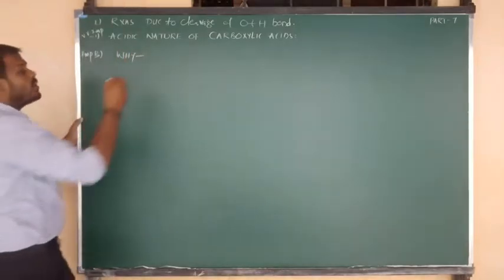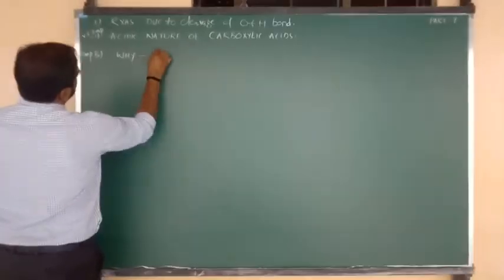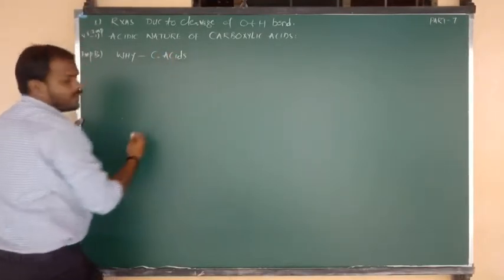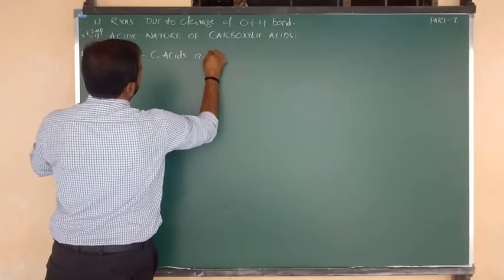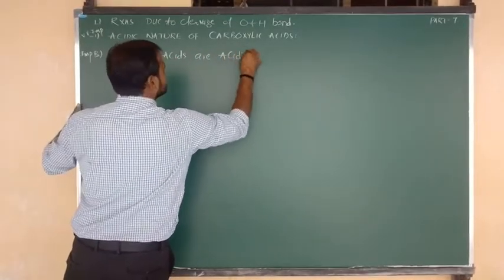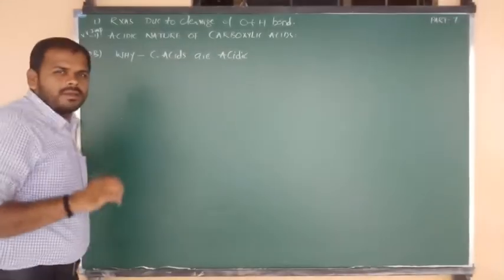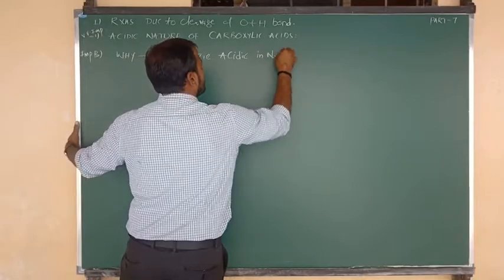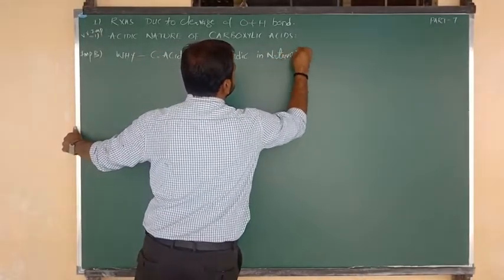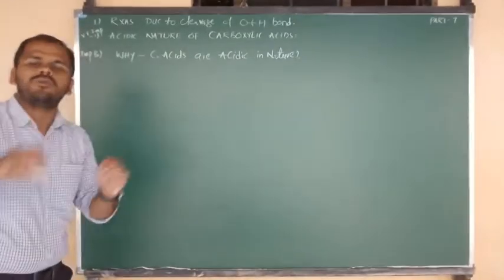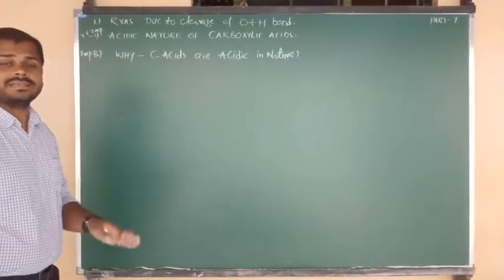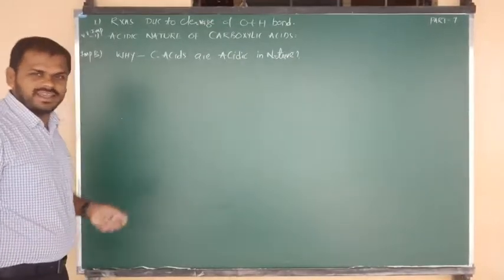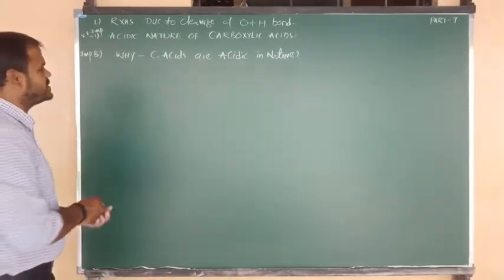The question is, why are carboxylic acids acidic in nature? Here they are not asking for reactions. In the previous question they asked for reactions, to give the proof for acidic nature, but here the main thing is why they contain acidic nature. So why are carboxylic acids acidic in nature? Okay, I am going to give the explanation.